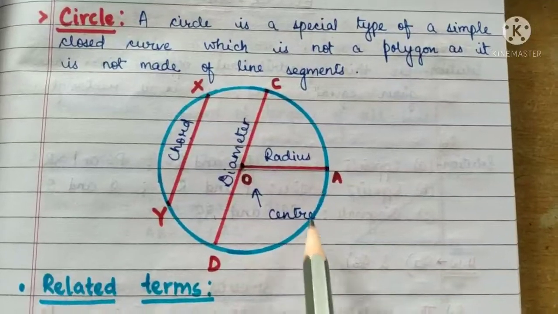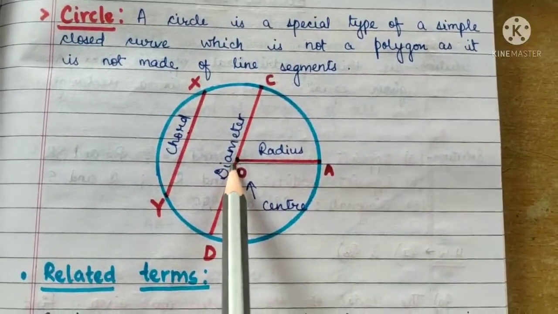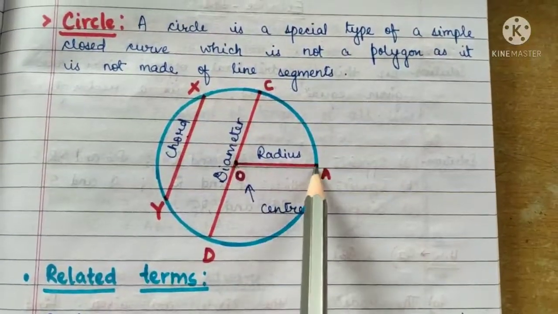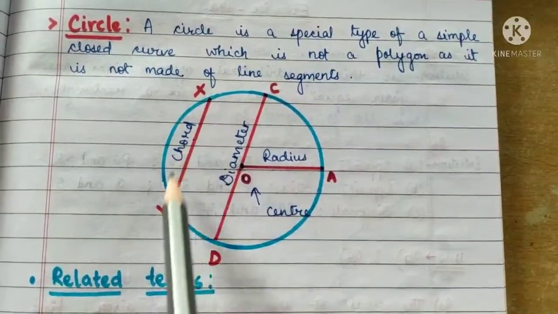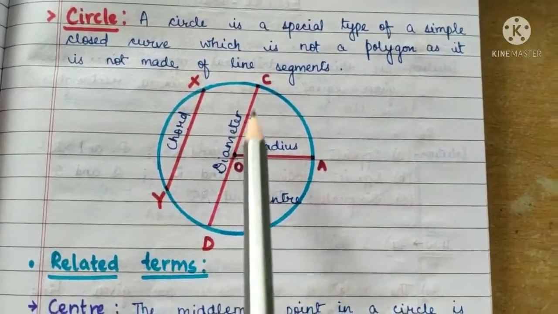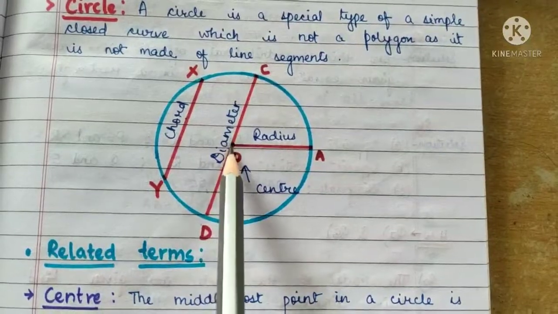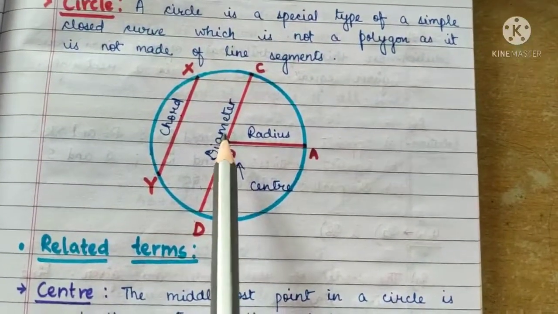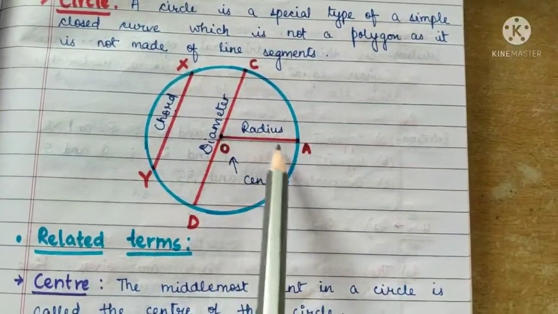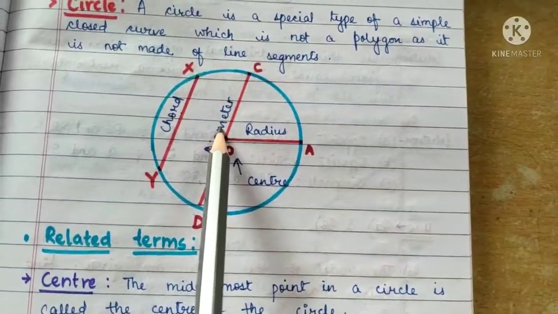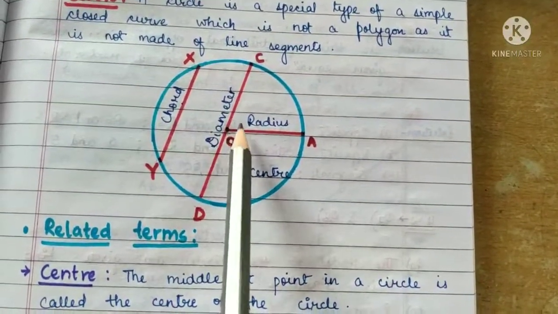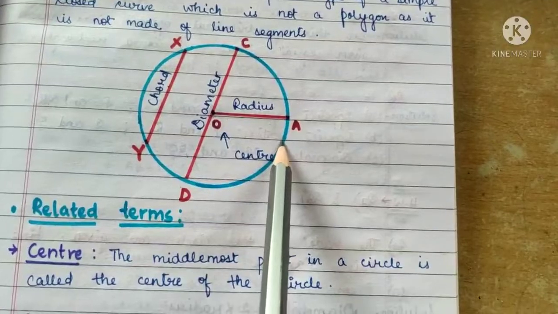Therefore, in the given figure, O is the center of the circle, OA is the radius of the circle, XY is the chord on the circle, and CD is the diameter of the circle. And 2 times the radius is the diameter, or you can say the diameter is equal to twice the radius.